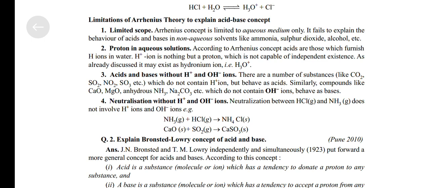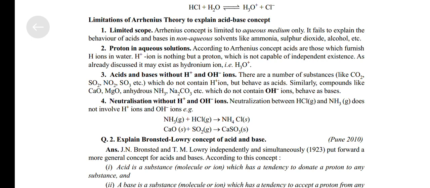Acid and base without H positive and OH negative ions. There are a number of substances like CO2, SO2, NO2, SO3, etc., which do not contain H positive ions but behave as acids. Similarly, compounds like CaO, MgO, anhydrous NH3, Na2CO3, etc., which do not contain OH negative ions, behave as bases.